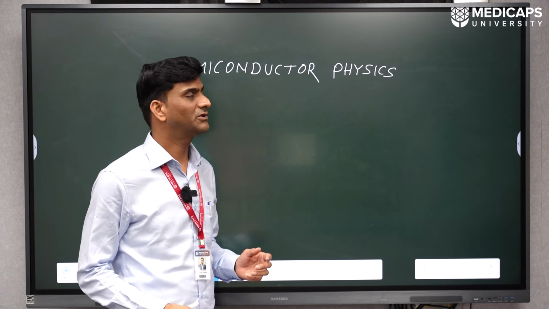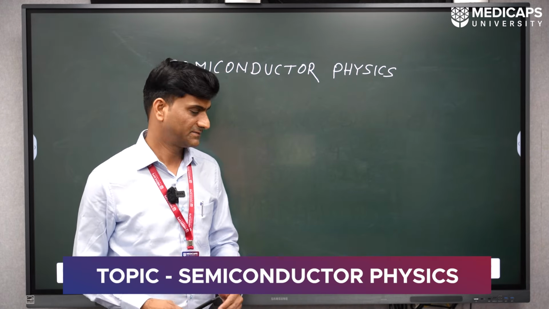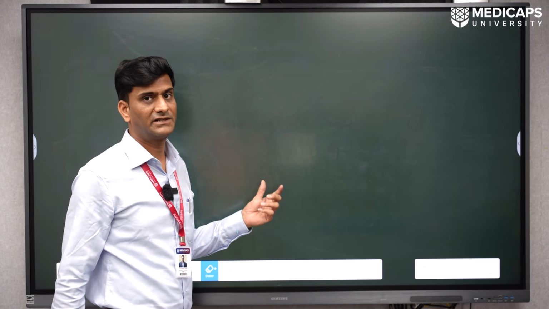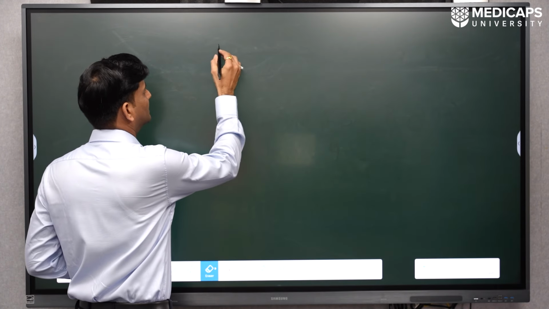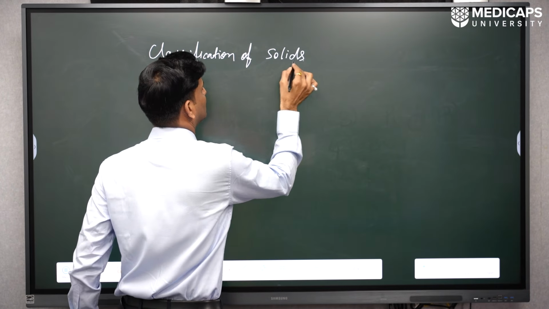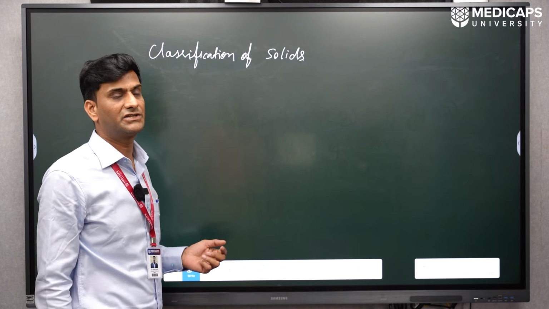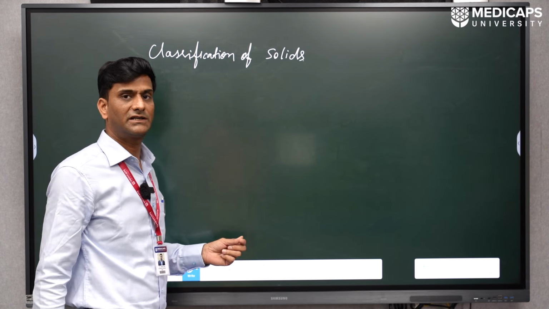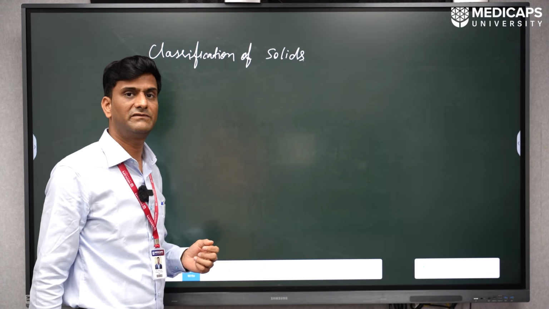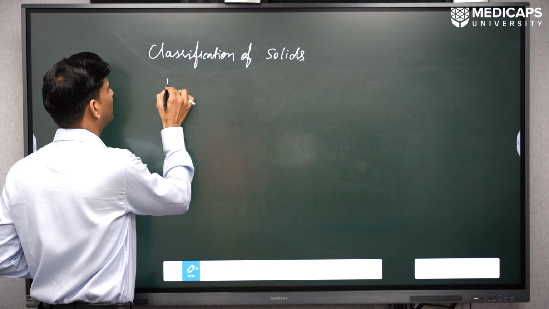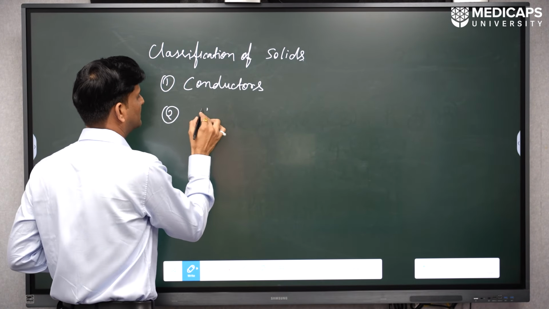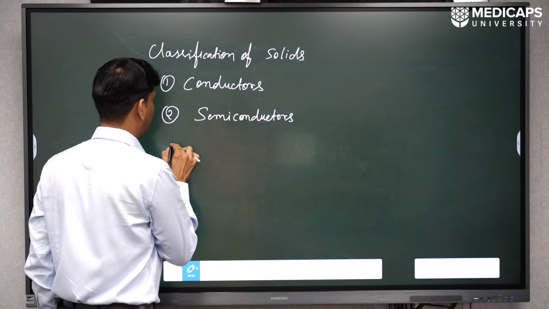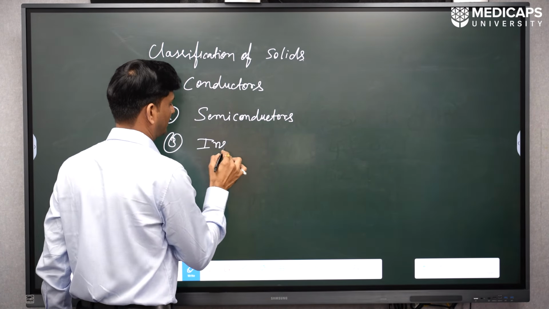So today we will explore semiconductor physics. Before discussing semiconductors, we first discuss the materials or solids. First, the classification of solids. Based on the conductivity of materials, solids can be divided into three categories. The first is conductors, the second is semiconductors, and the third is insulators.